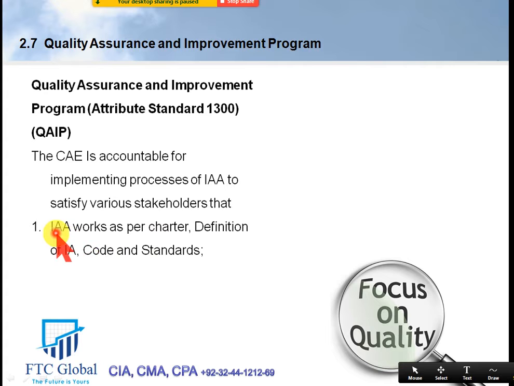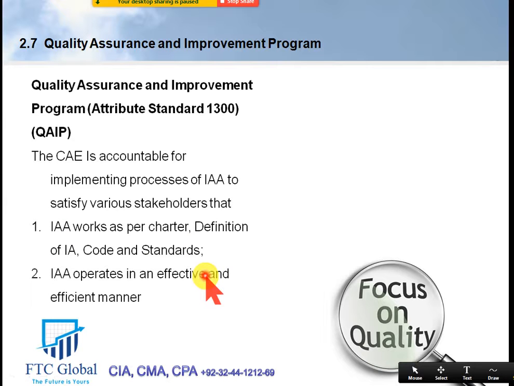So it is the responsibility of the head of the internal audit department to ensure that his department works with regard to the definition of internal auditing, the code, the standard and the internal audit charter. And it is his responsibility that the internal audit department operates in an efficient and effective manner. Efficient means use of resources is minimal, and effective means that they produce the result that is expected. Why is internal audit so? Internal audit department does 2 things: consulting and assurance, and then eventually it adds value to the operations of the business. I'm sure you do remember the definition.